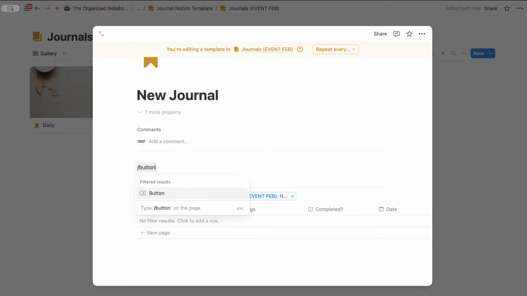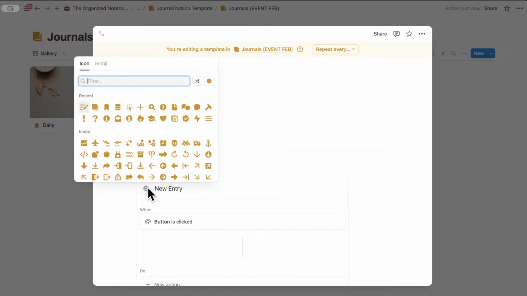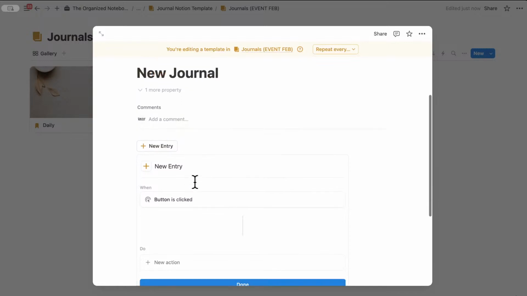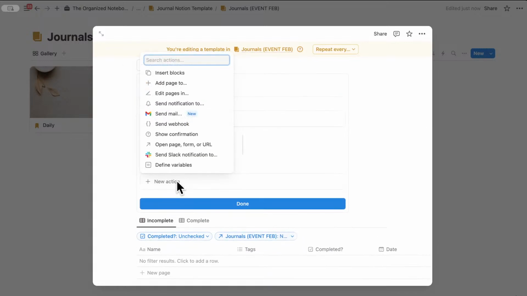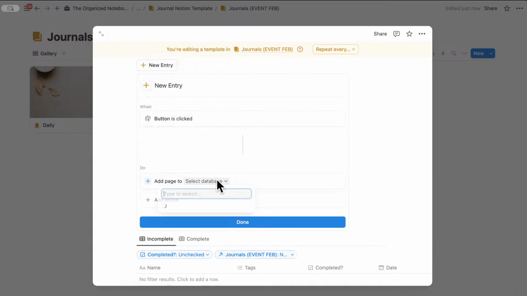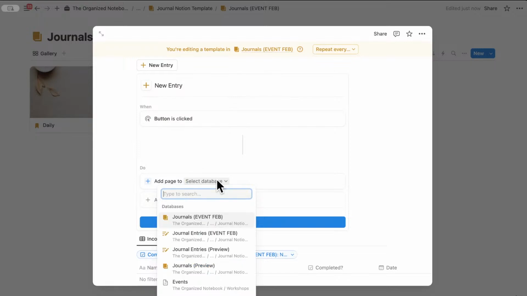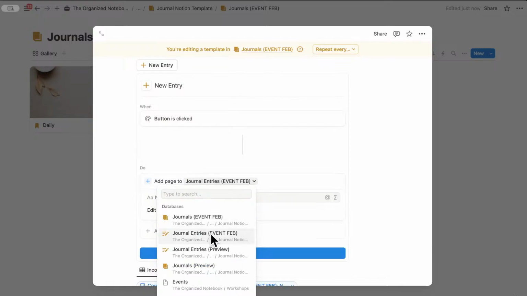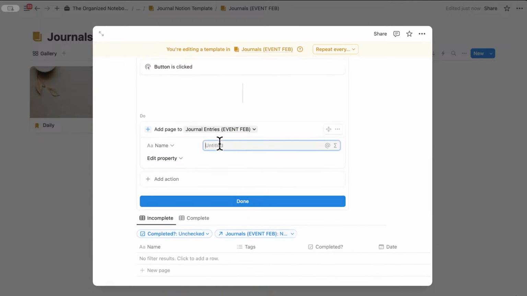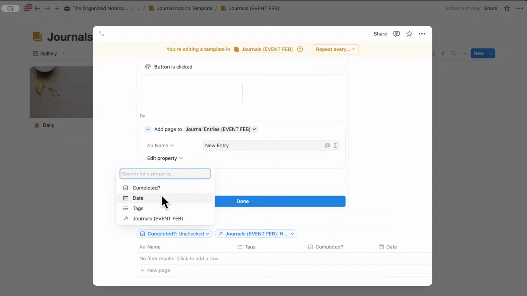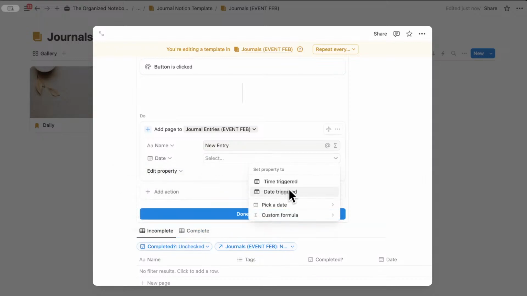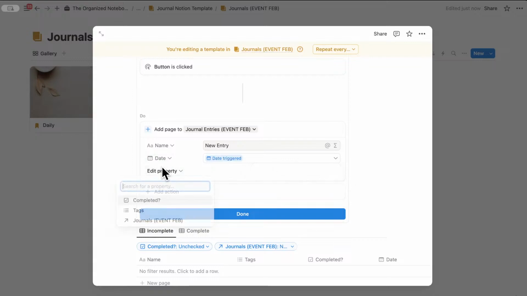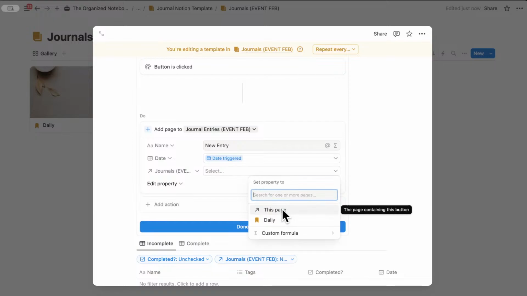One more step we're going to do is add that button up top. So /button. And when you click here to add a new entry, so we can add a plus sign. Then we're going to add an action to add page to, and we're going to select the database, which is going to be adding a page to journal entries. The name is going to be called new entry and edit property. You can even do things like make the tag, the date triggered, and you can also add properties for the journal to be this page.